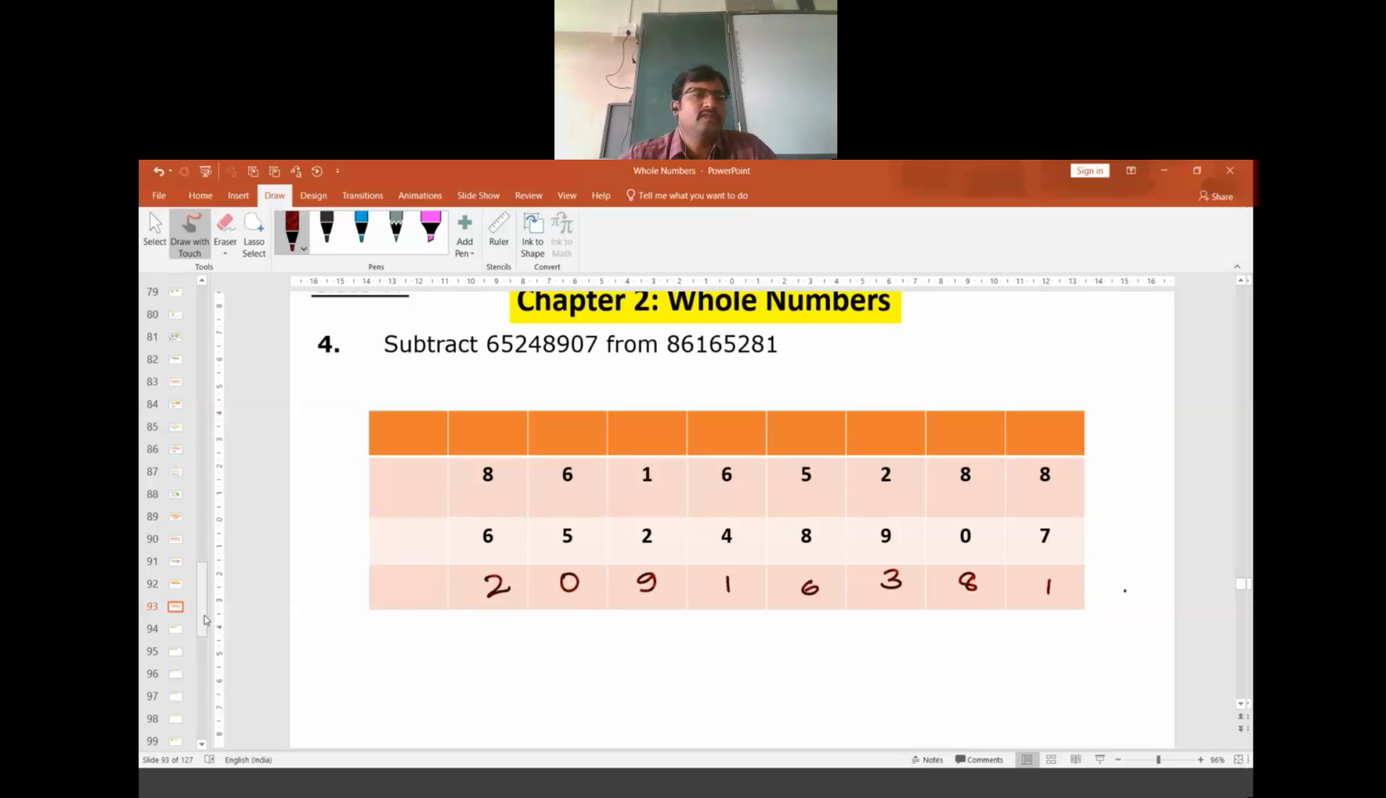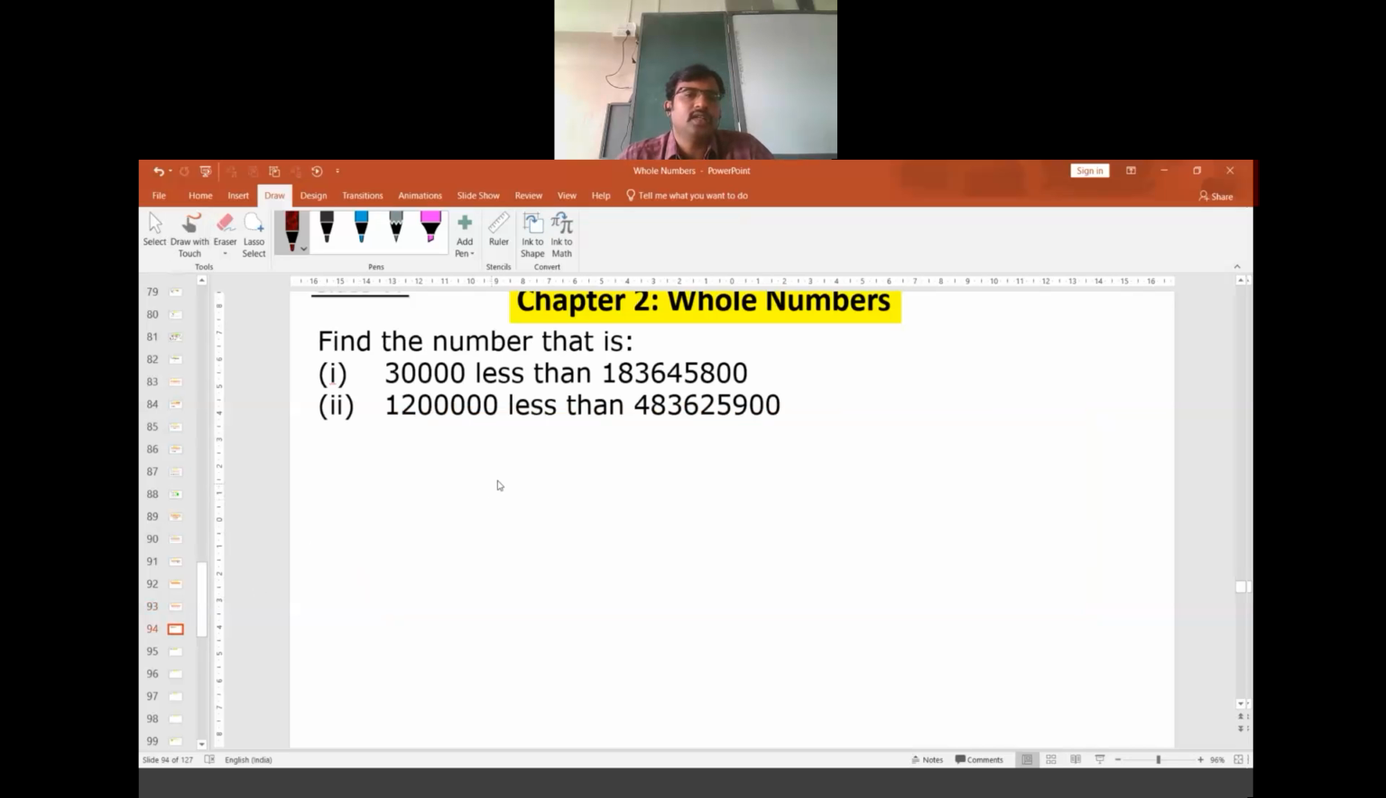So don't get confused. Now if the question is like this, find the number that is 30,000 less than this number. How do we solve? Is it a question related to subtraction or addition? It has to be related to subtraction. So how do we find? We need to subtract this 30,000 from this number. Whatever number we get, that will be the answer.